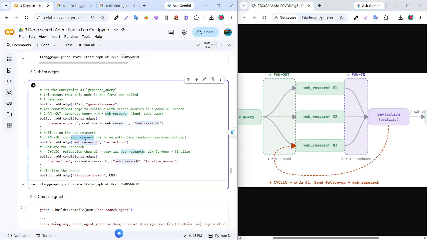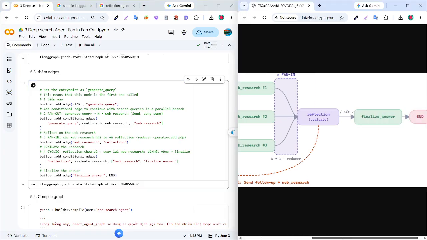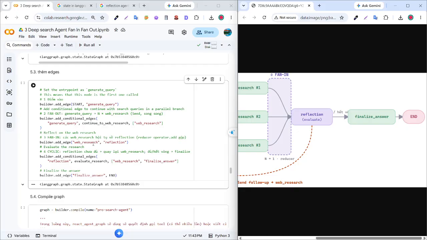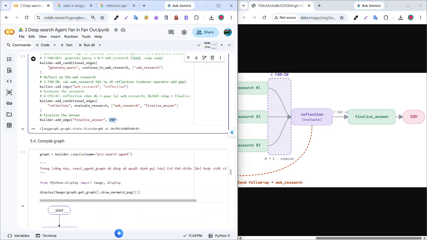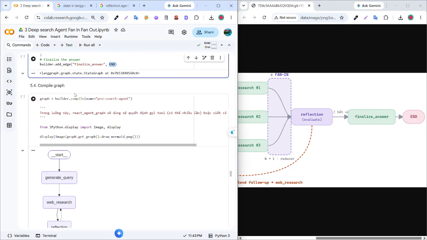I will have a receiver operation in LangGraph. And finally, I will match reflection and final answer to the end, and I will define the ending here with the final answer at the end.